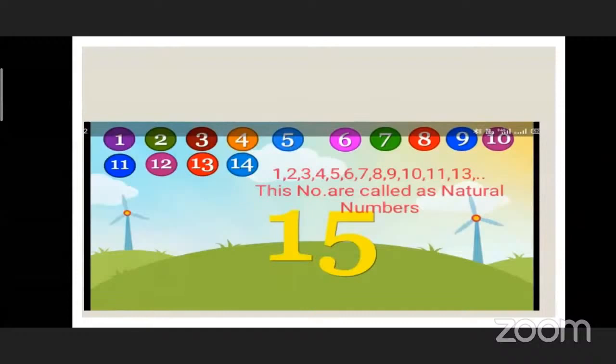Which are the whole numbers? Any idea? Yes, that means 0, 1, 2, 3, 4, 5, 6, 7, 8, 9, 10, 11, 12, 13, and so on. These are the whole numbers.